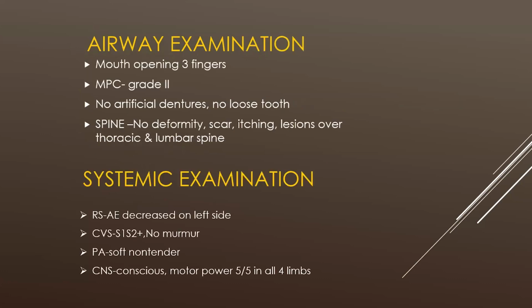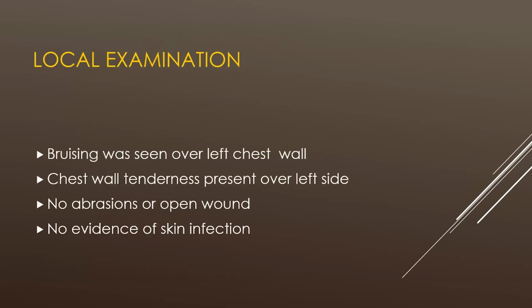Airway examination: mouth opening 3 fingers, Mallampati grade 2, no artificial dentures and no loose tooth. Spine examination: no deformity, scar, itching, or lesions over the thoracic and lumbar spine. On systemic examination, respiratory system: air entry decreased on the left side. In CVS, S1, S2 heard, no murmur. Per abdomen was soft and non-tender. CNS: patient was conscious, oriented to time, place, person, and motor power 5 by 5 in all 4 limbs.